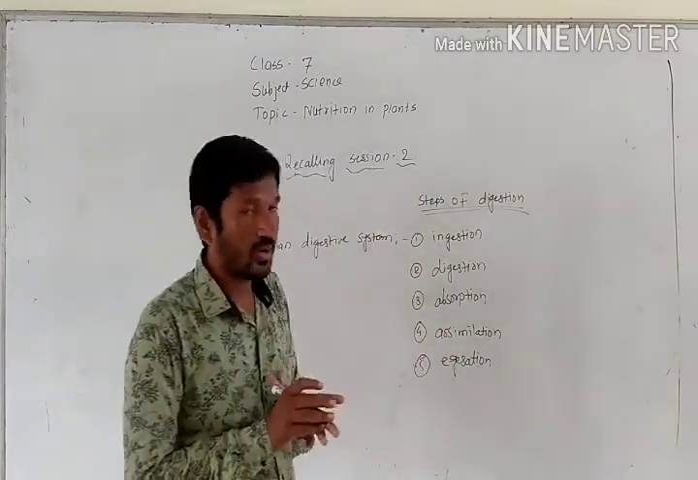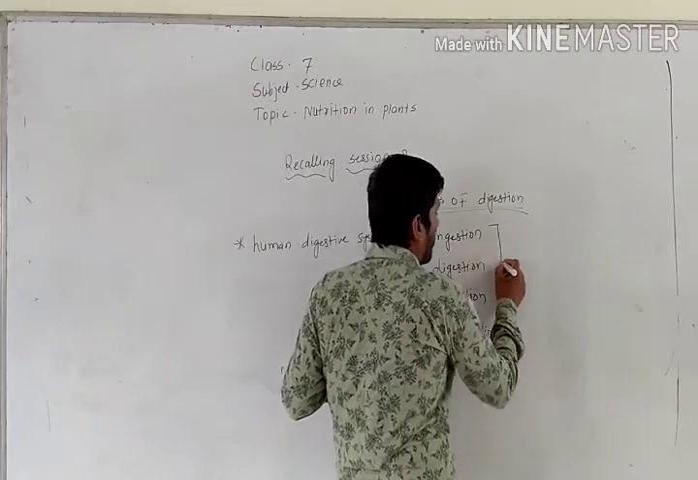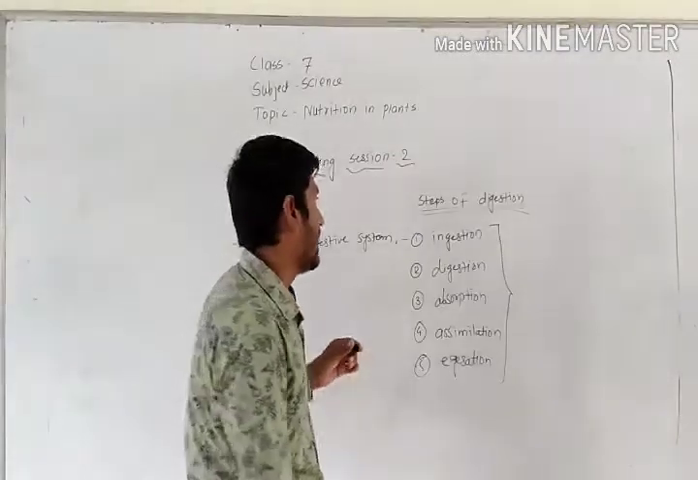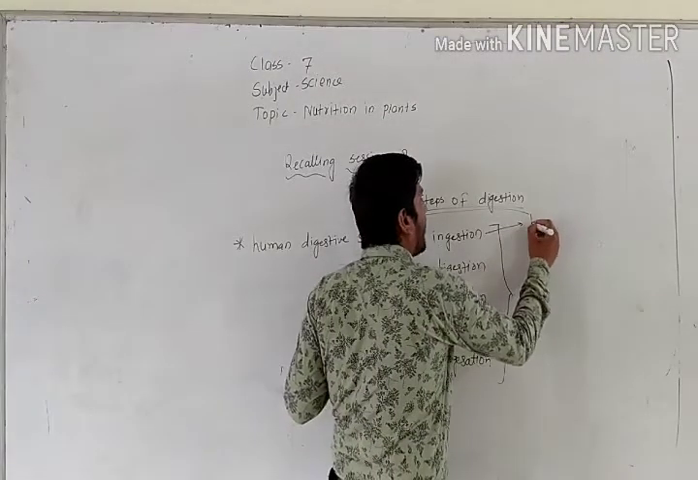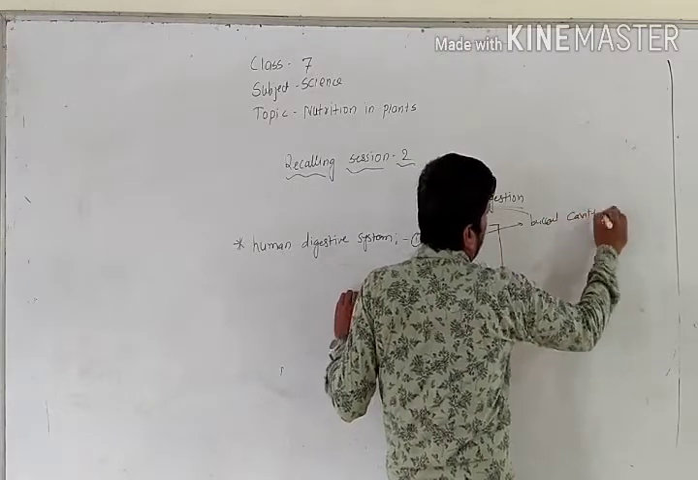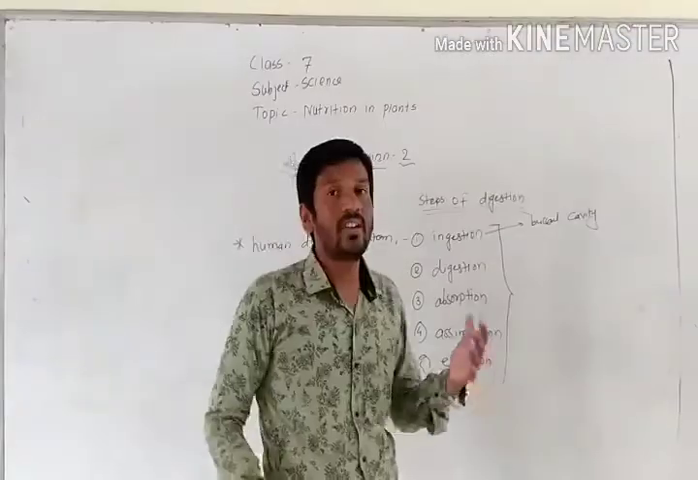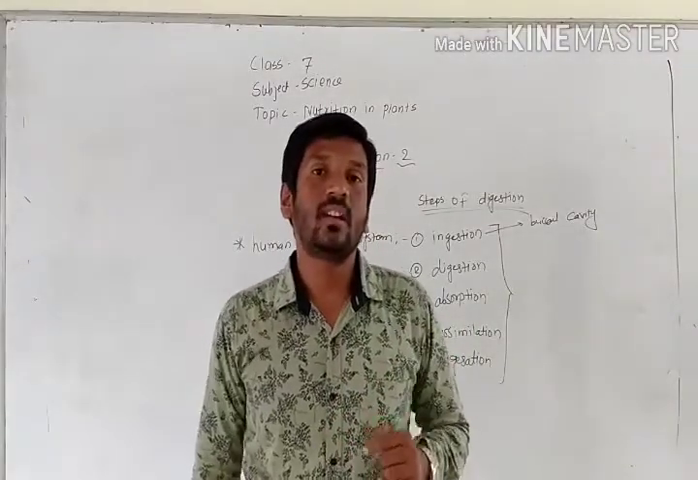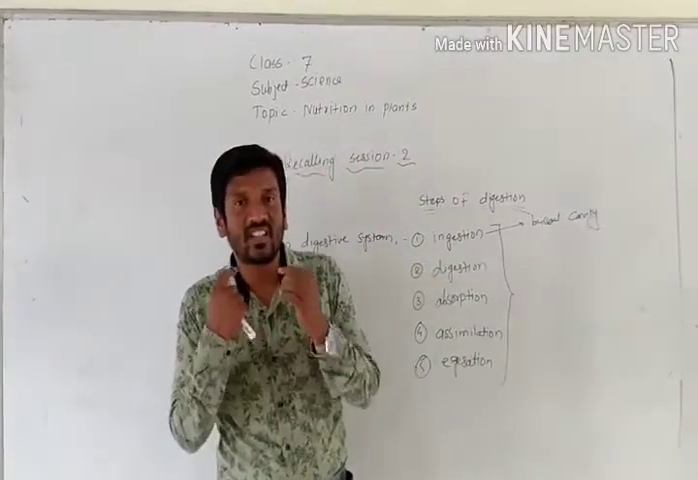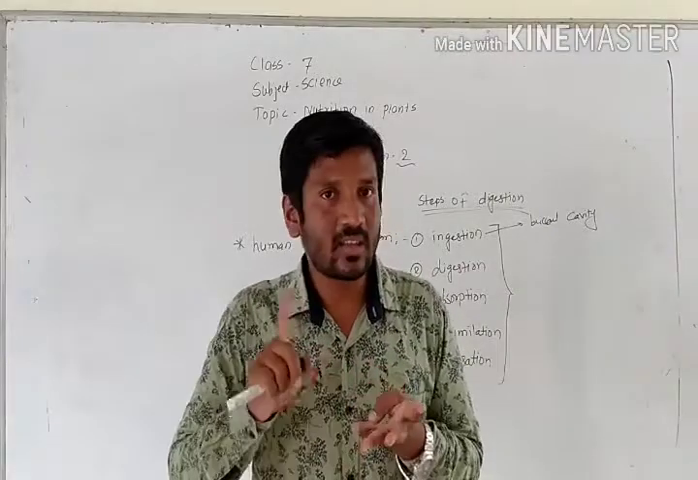So in these 5 processes, our food is digested. Now ingestion takes place in the buccal cavity. Ingestion means how we take the food into our body. We take the food into our body through our mouth. When the food enters our body, what happens there? Teeth. As I told you, we have different types of teeth: canines, incisors, premolars and molars.